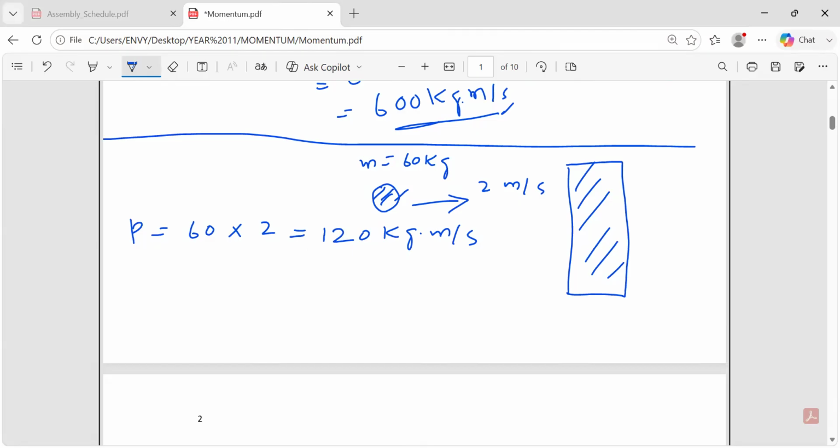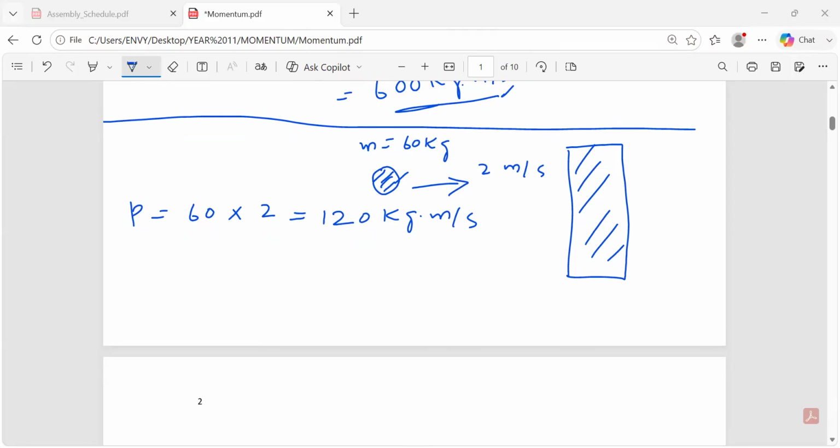This is a very big momentum. A ball of 60 kg means it is made of steel or some other heavy metal, and it's very heavy. That's why its momentum is a very big value. Okay, so this was so simple, right?